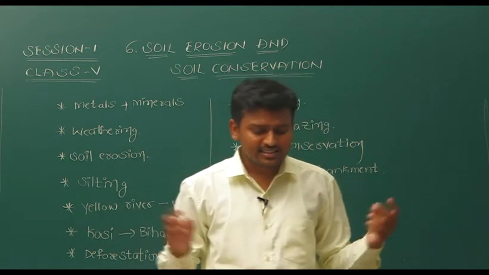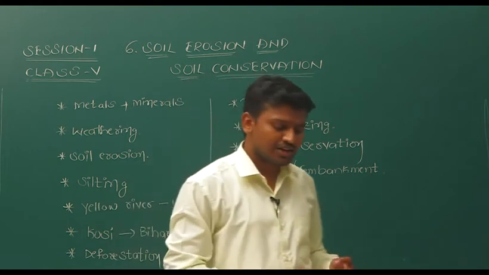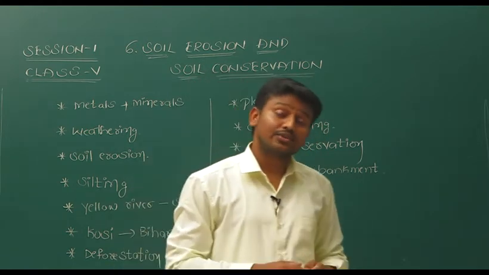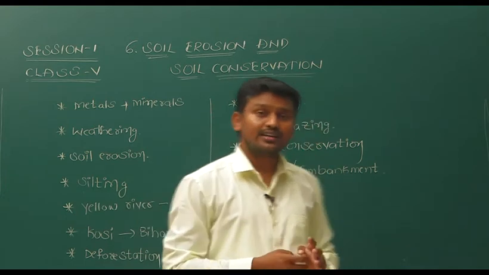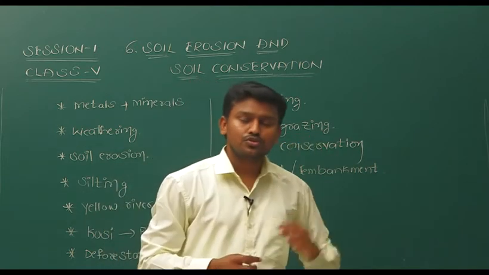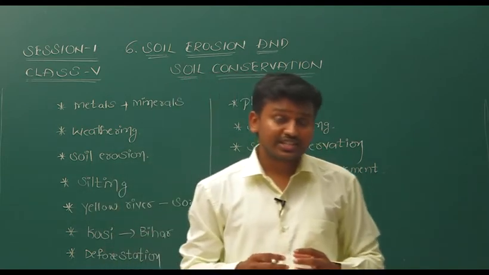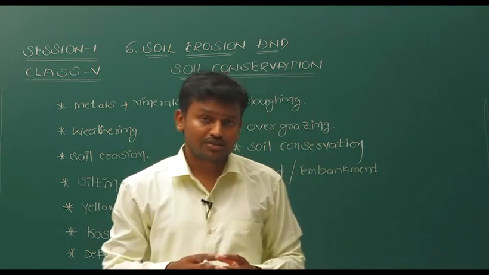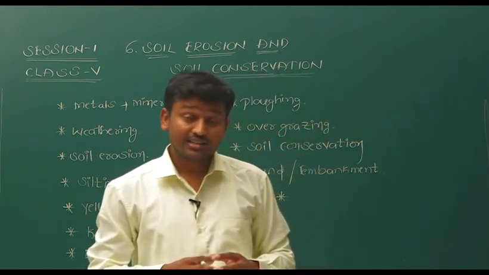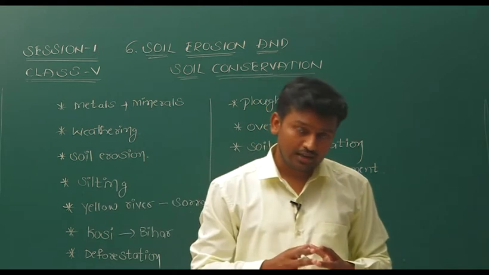So all these steps, whatever we have seen here, can help us in conserving the soil. As we are discussing soil erosion and soil conservation, what are the major agents responsible for soil erosion? They are rain, wind, and running water. These are responsible for soil erosion.